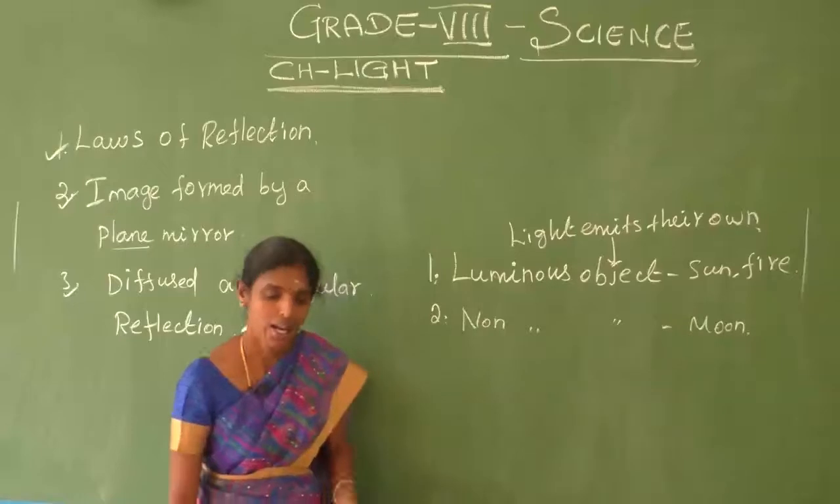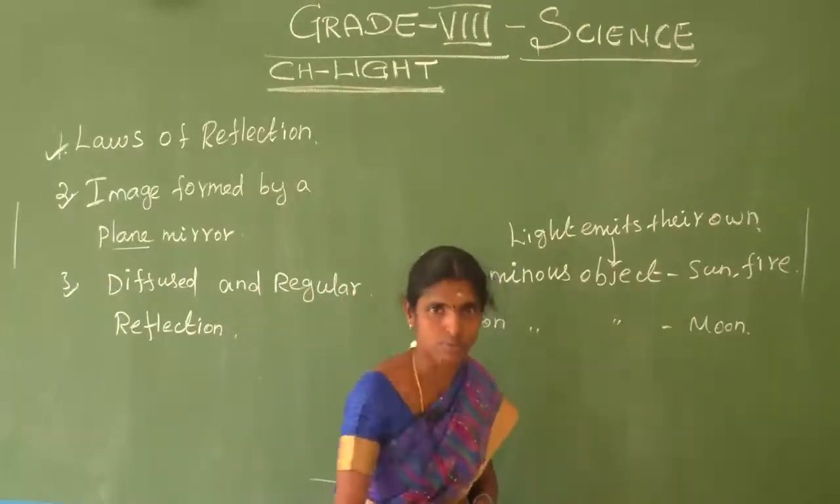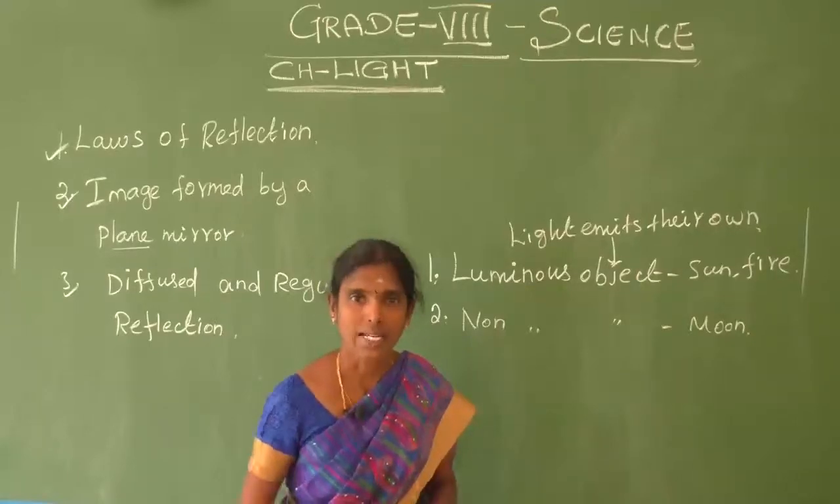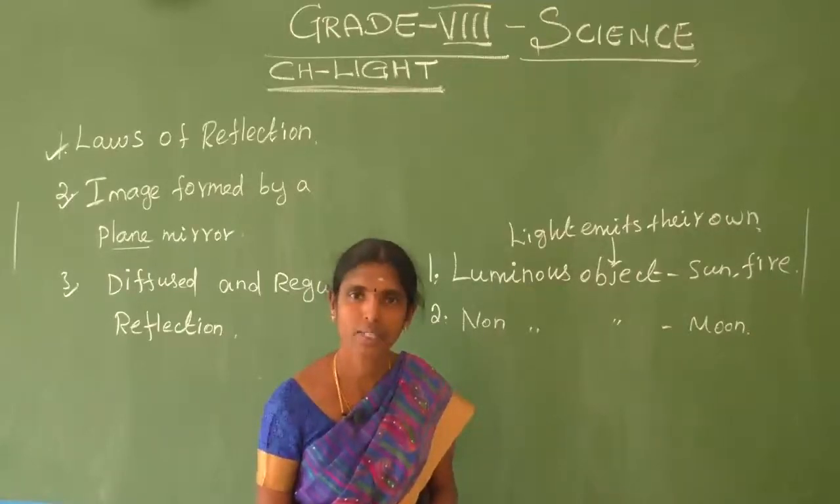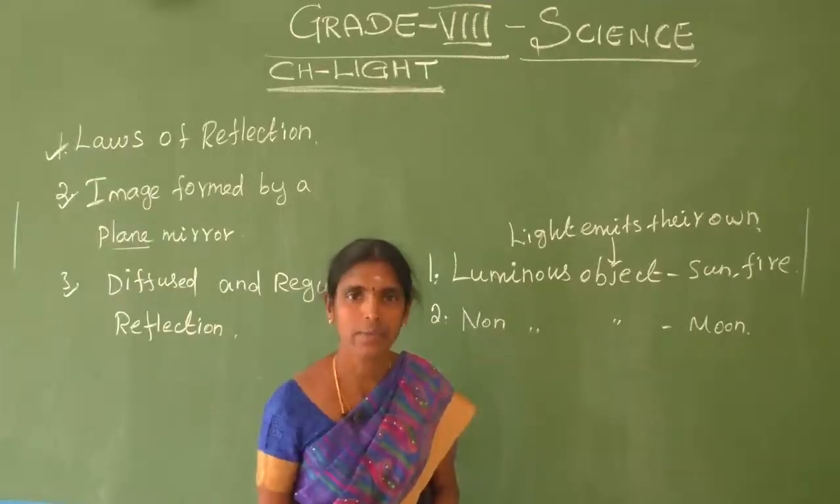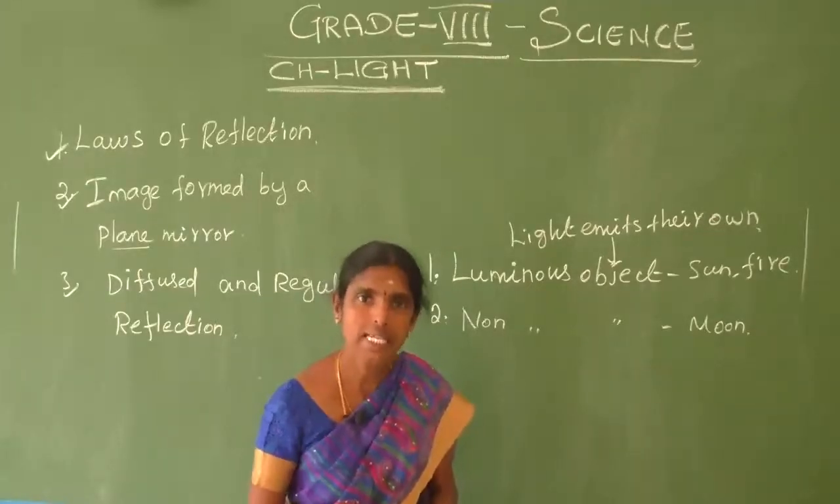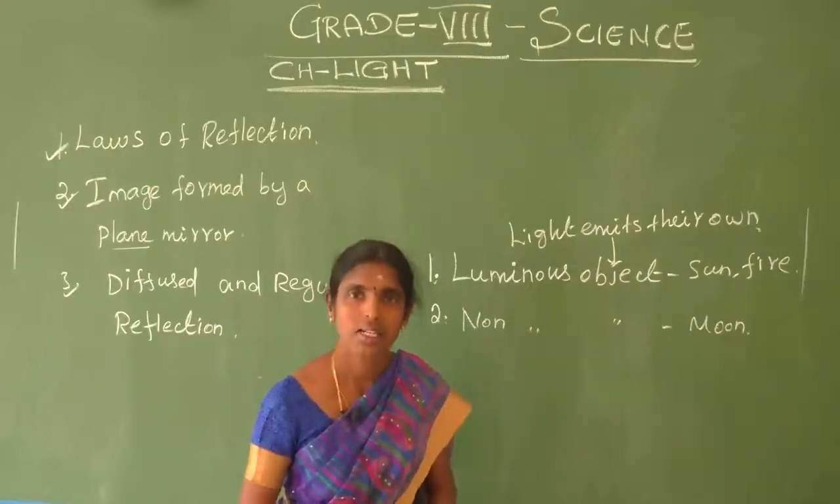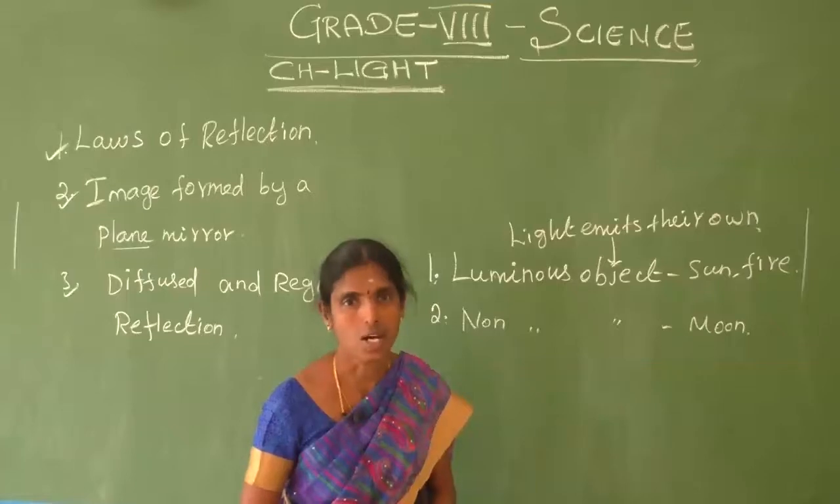Okay. Now imagine we are standing in a dark room without light. What happened? Can we see anything properly? We can't see anything in a dark room. Why? Because light is not present in the dark room.